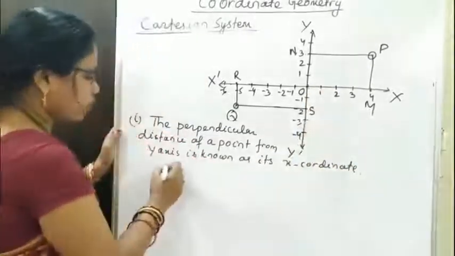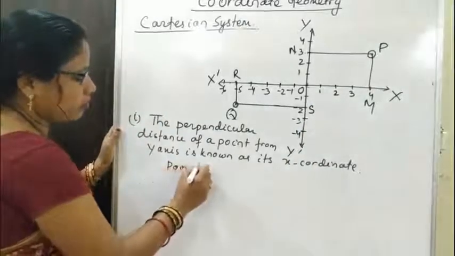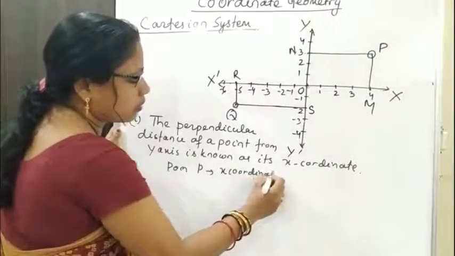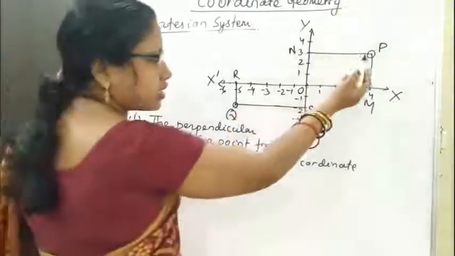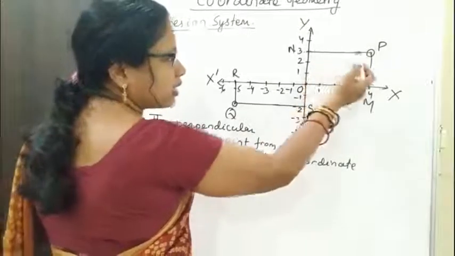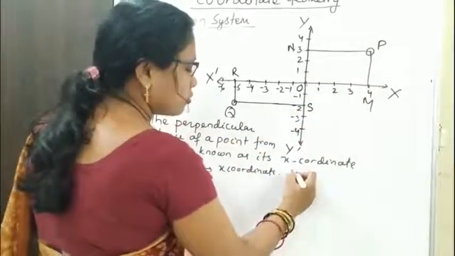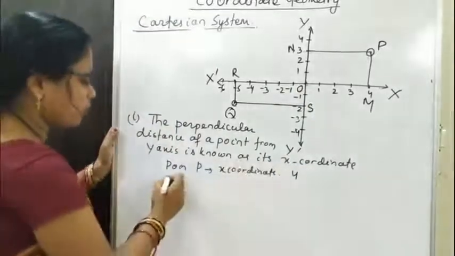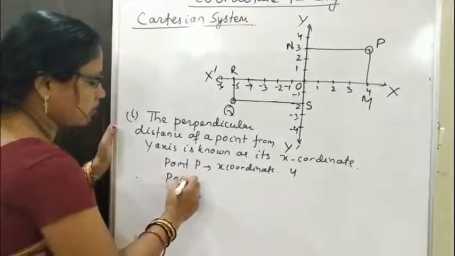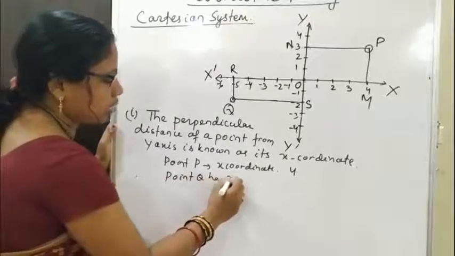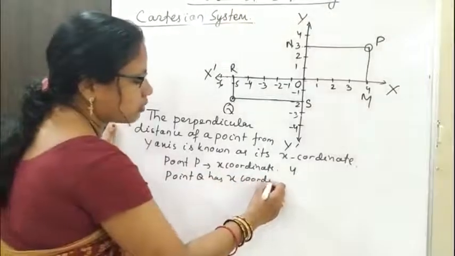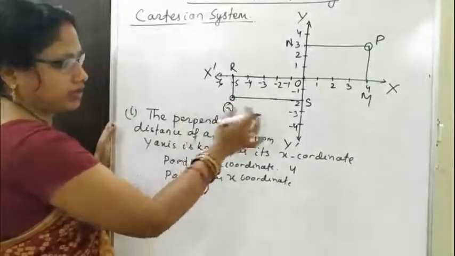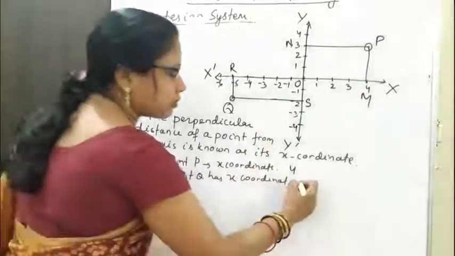So here the point P has x coordinate, the perpendicular distance of point P from y axis, that is plus 4, because it is in positive direction, so this is 4. And point Q has x coordinate, the perpendicular distance of Q from y axis, that is -5.